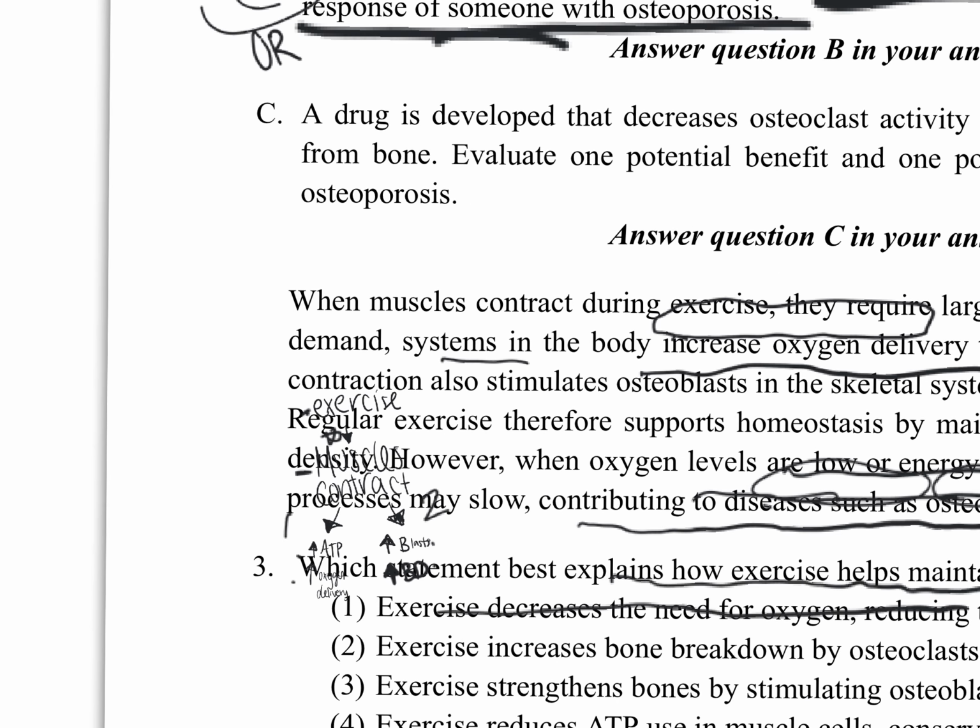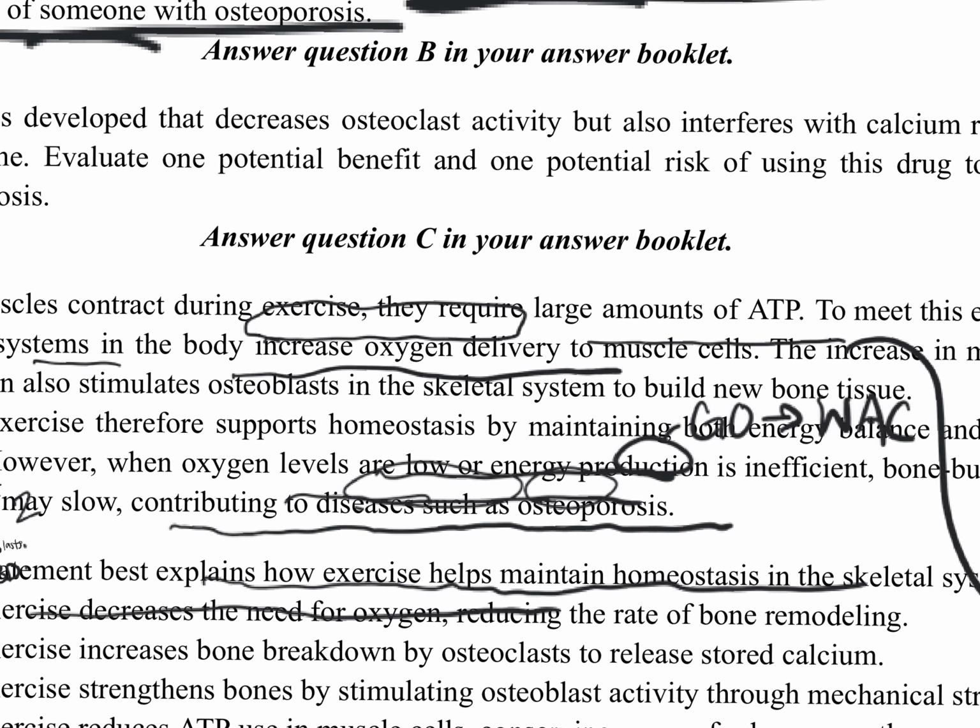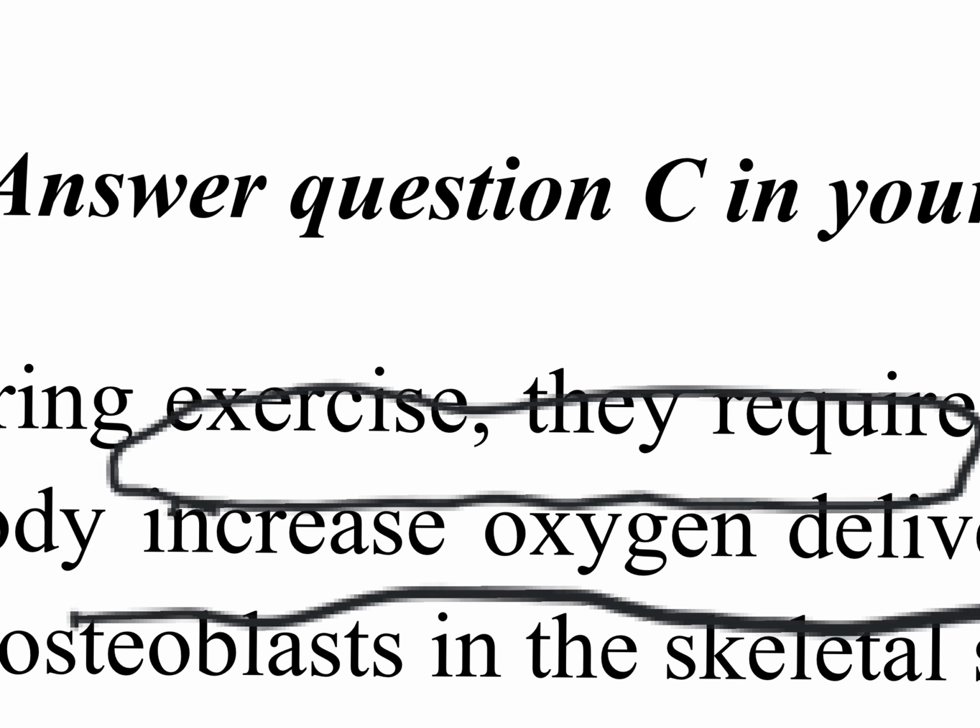Now, we are talking about increasing oxygen delivery. I know this relates to two organ systems. I'm going to write it here. This relates to the respiratory system and the circulatory system. Of course, we know the respiratory system is bringing in oxygen, and then the circulatory system is transporting that oxygen throughout the body.